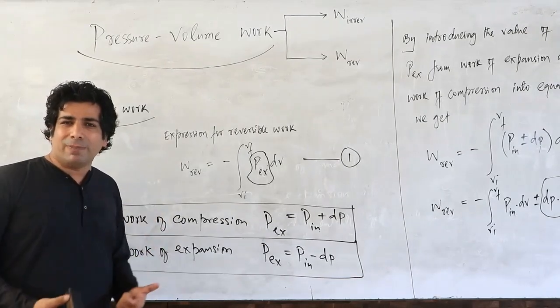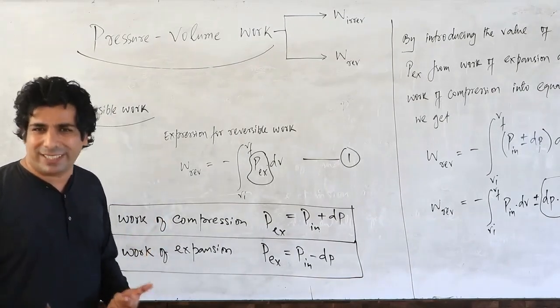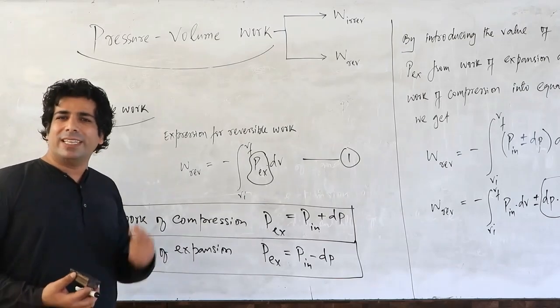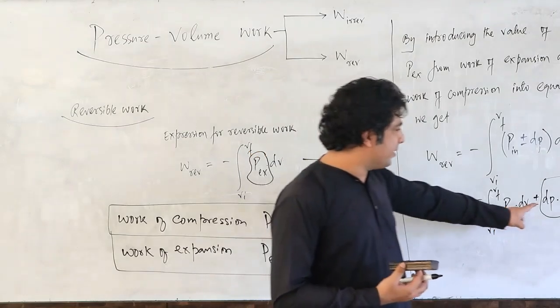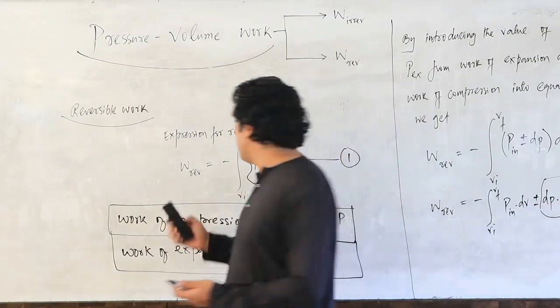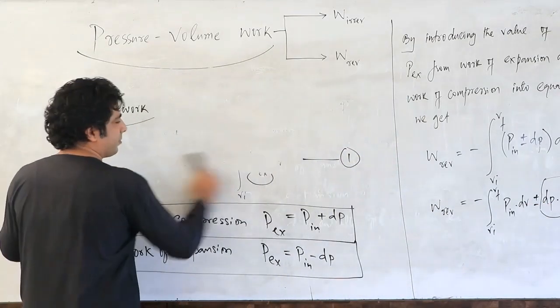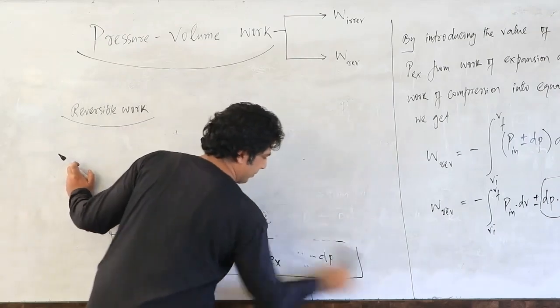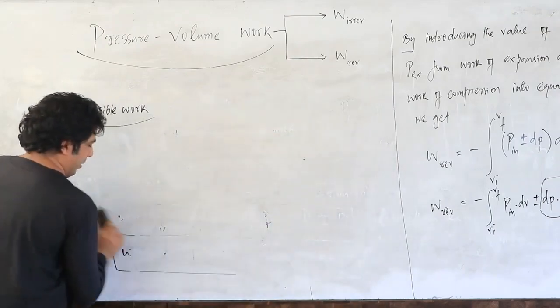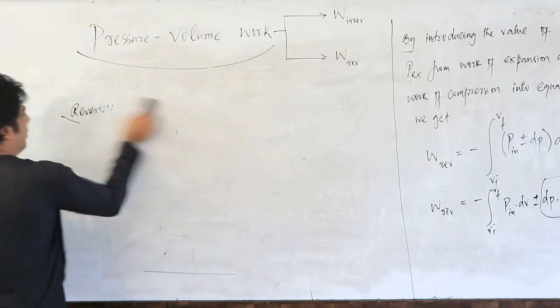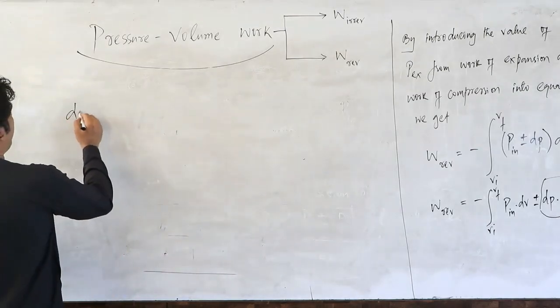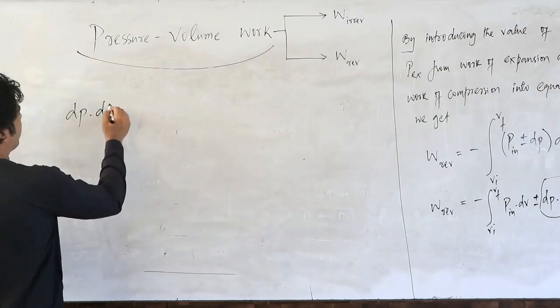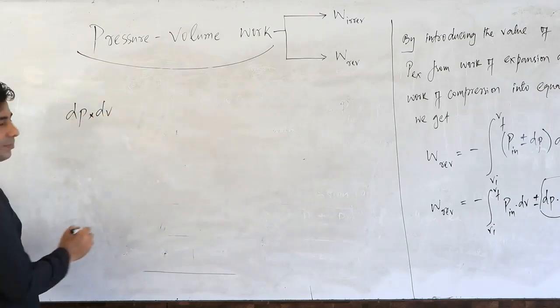When you multiply two negligible quantities, the result will also be negligible. So I can neglect this term dP into dV.